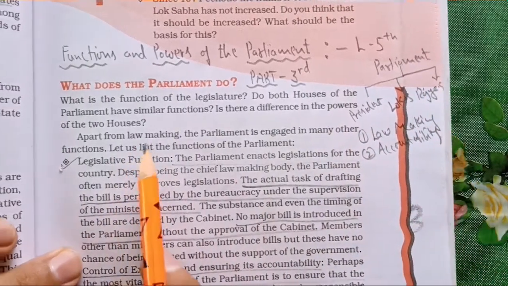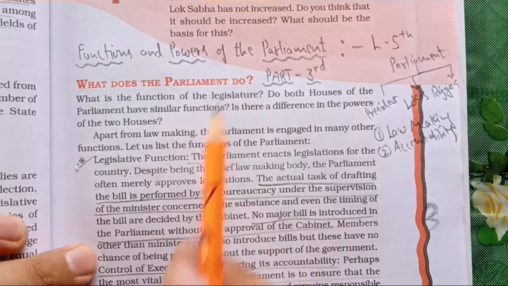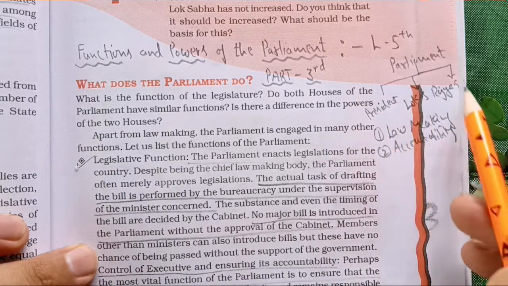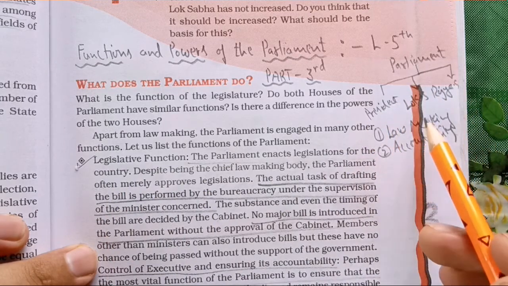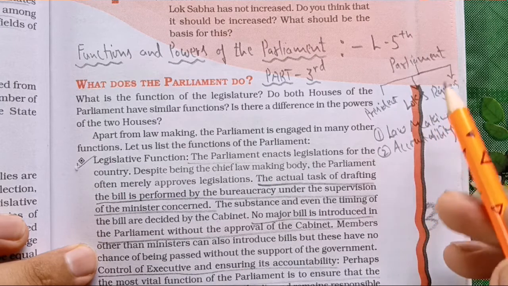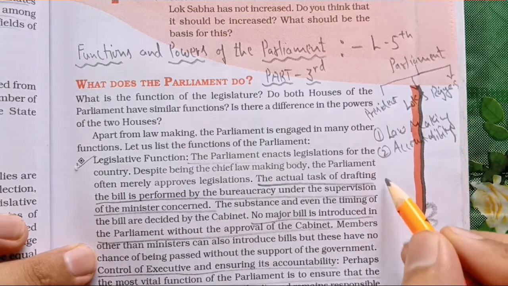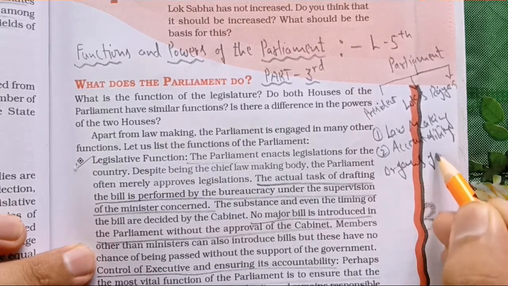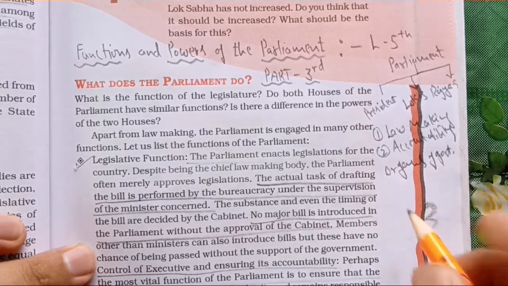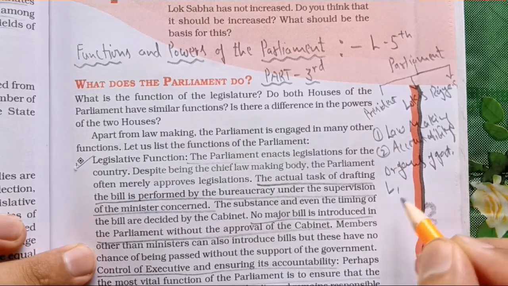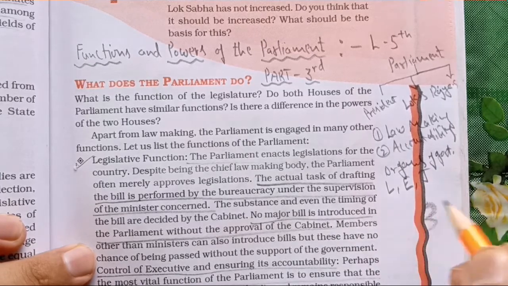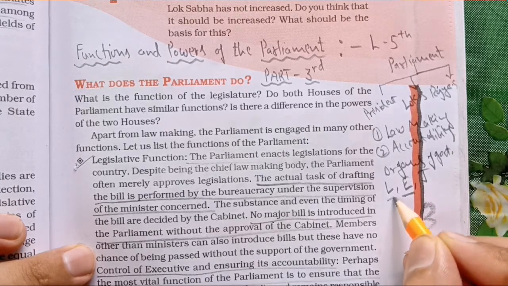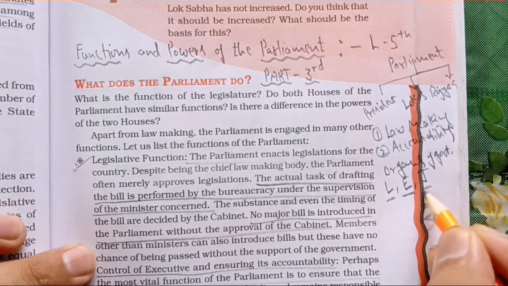But here we shall be studying what the parliament does, what are the powers and functions of the parliament. As I told you, parliament constitutes all these three, and government is an important element if you talk about the parliament. And there are three important organs of government, and those are legislature, executive and judiciary. About the executive we have already read the whole previous chapter. We are doing legislature, and further we will be doing judiciary.